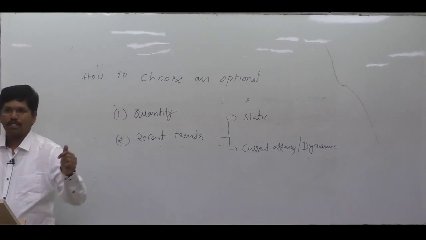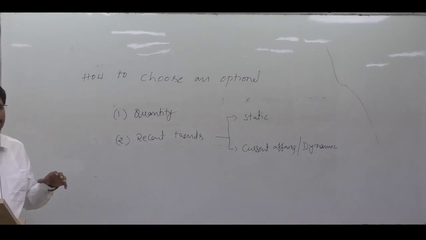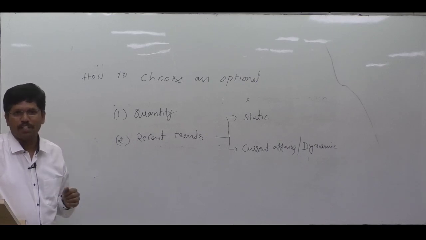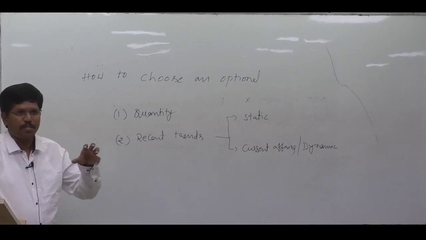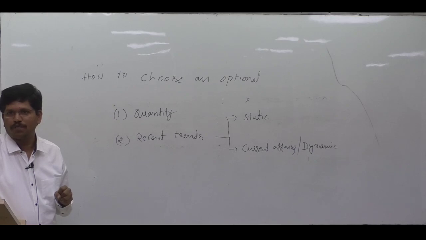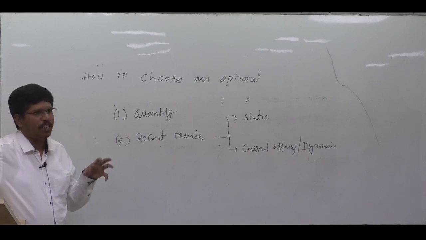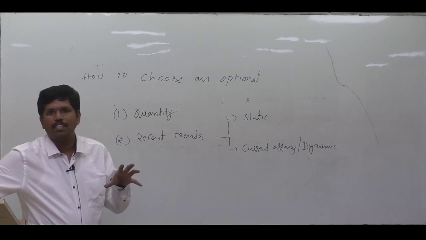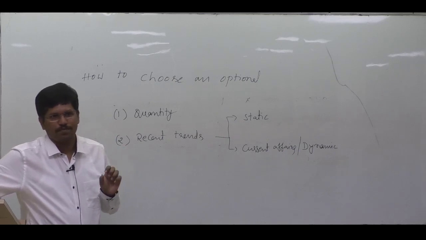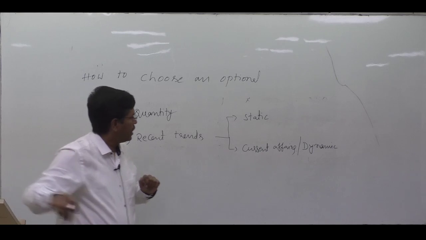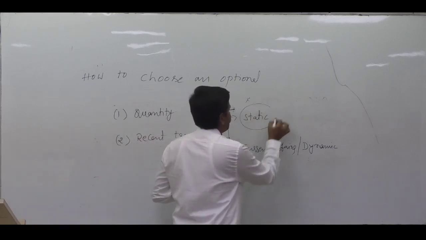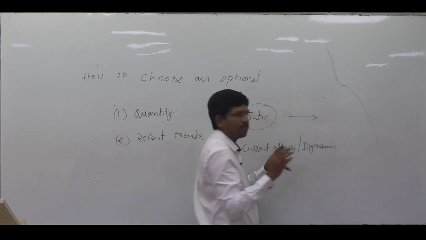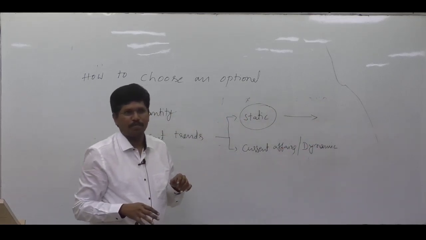Why? Because many students may be following current affairs regularly, but catching the pulse of UPSC is very, very important. That's why we have to select an optional in such a manner that in that optional, the chances for dynamic questions must be less. Second category, in the first category, from the syllabus directly questions will be given.